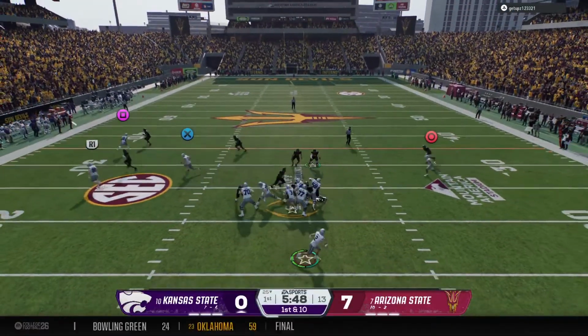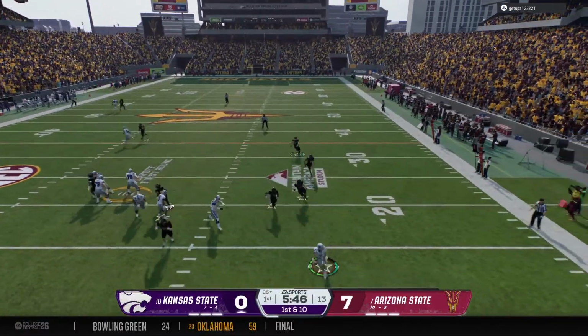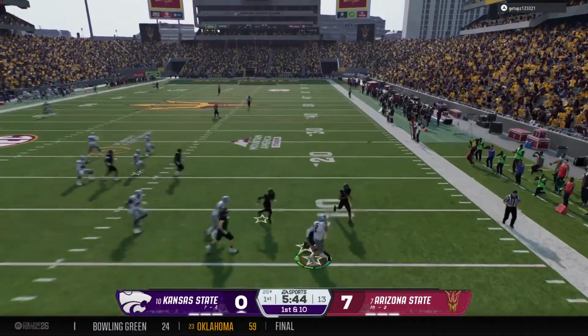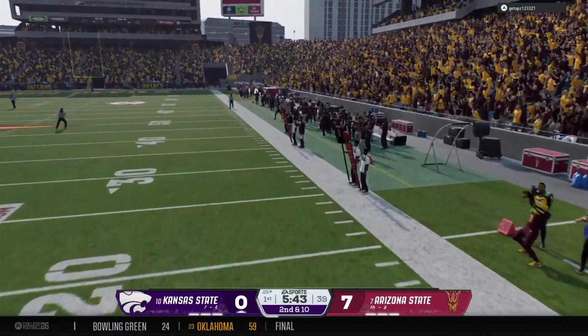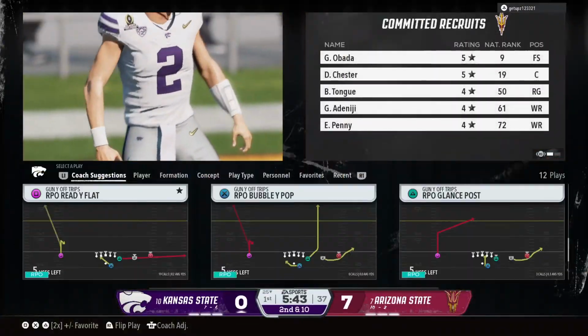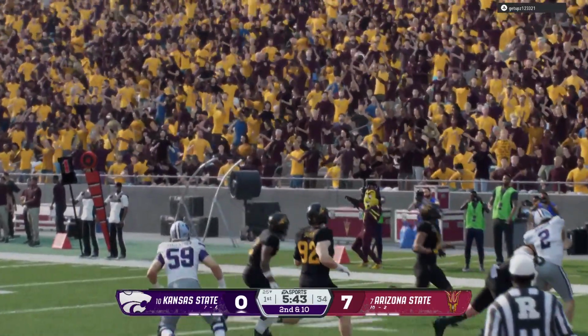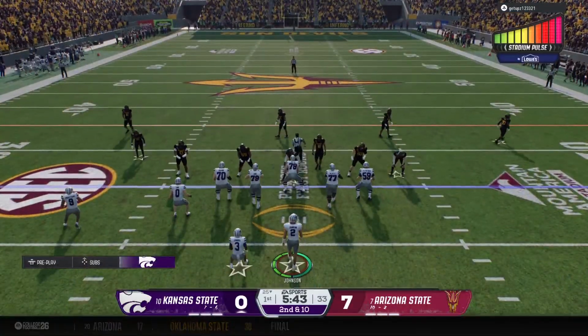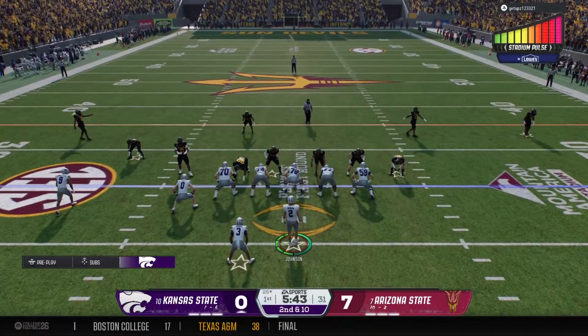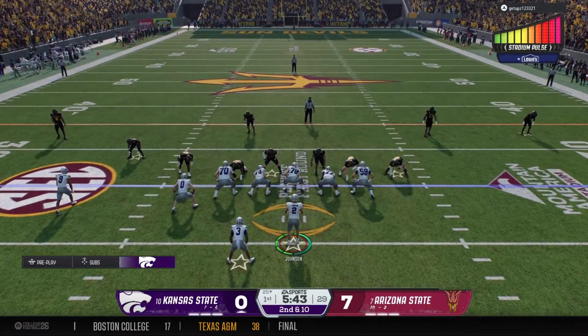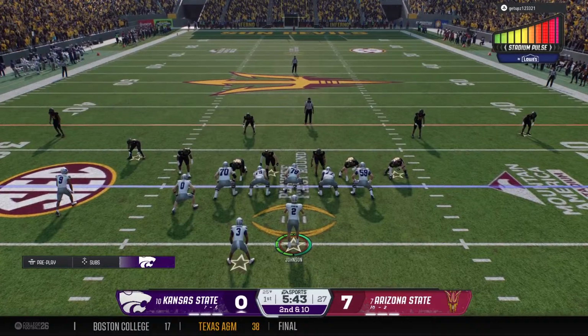Looking out, throwing here to start the drive. Looking to scramble. Nobody open downfield. He just throws it away. Man, the defense took everything away from him. What do you expect him to do? He can't force the ball into traffic and potentially throw the interception. Does a good job of getting out of the pocket, away from the pressure, and just throws the ball away. See what happens on this next down.